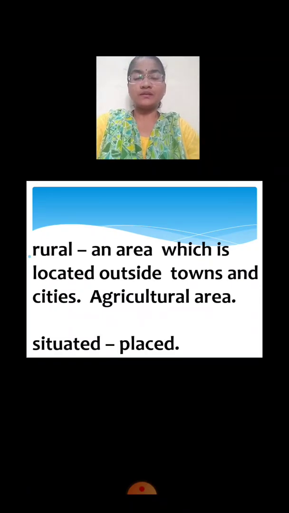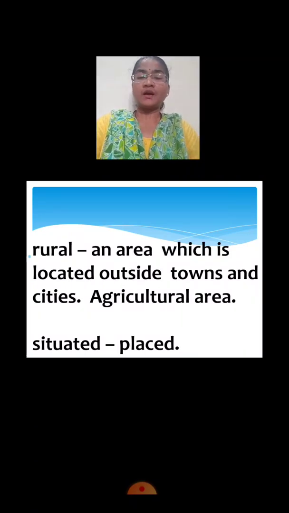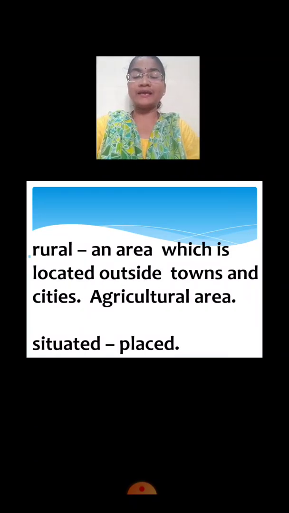Next word, rural. Rural means an area which is located outside towns and cities. That means agricultural area. People from rural areas are busy with agricultural work. That means farming. So rural area means agricultural area, or an area which is located outside towns and cities. Clear children? Now repeat after me. R-U-R-A-L, rural.